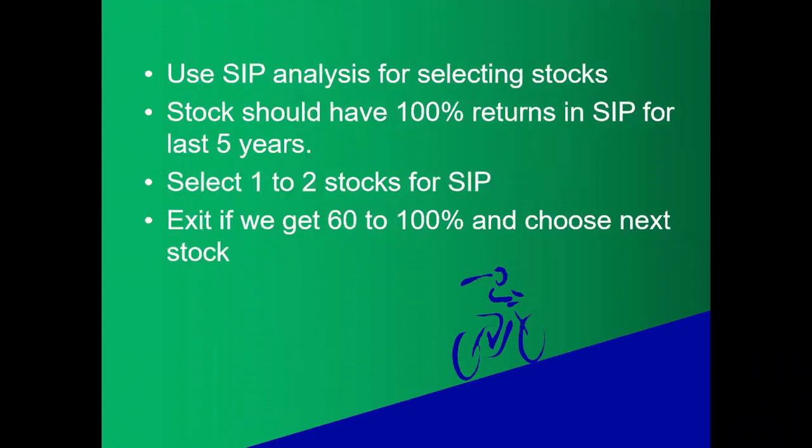So to select the stocks, I'll be using the SIP analysis feature from SS Stock Alerts. And currently I'm looking for 100% returns in SIP for the last 5 years for any stock. And I'll just go with 1 to 2 stocks until I'm comfortable with the SIP process. And I may increase to 3, not more than that.